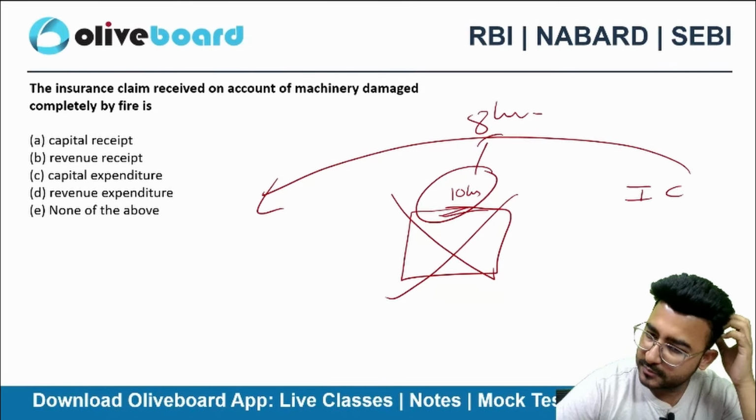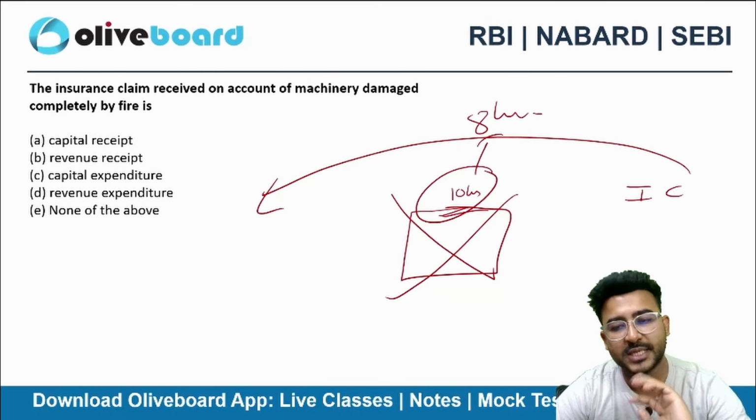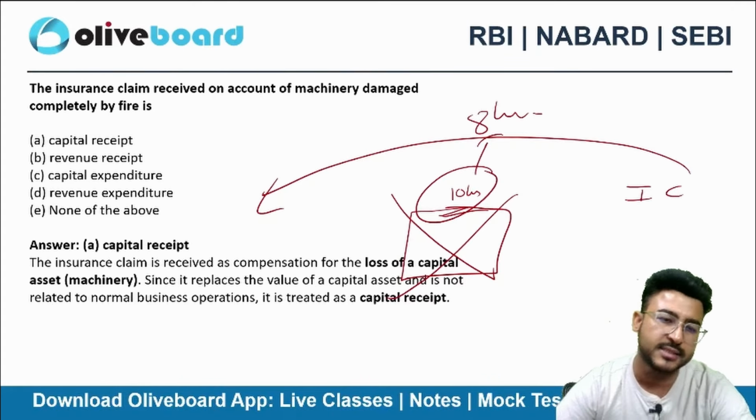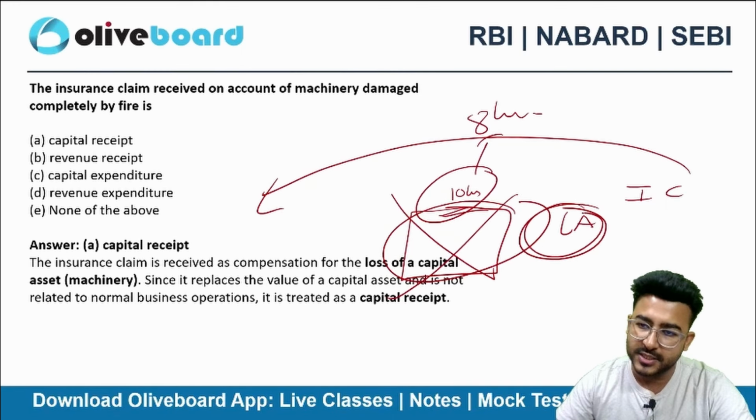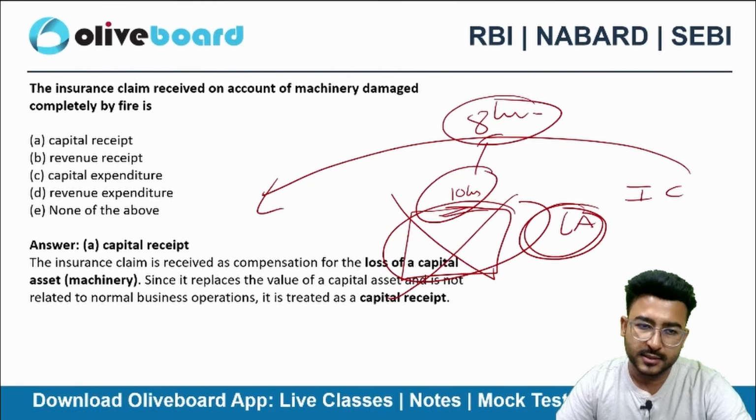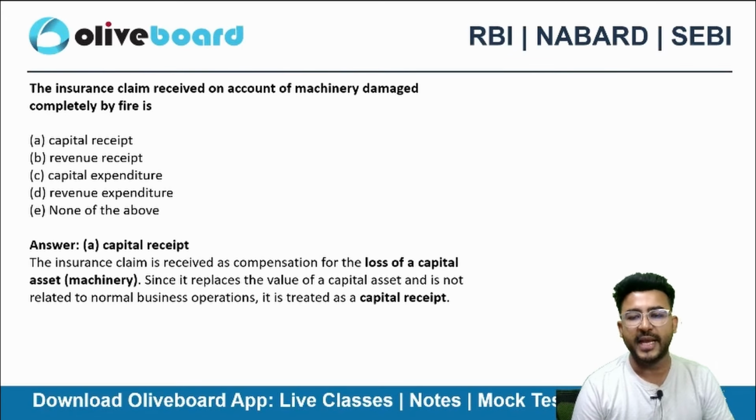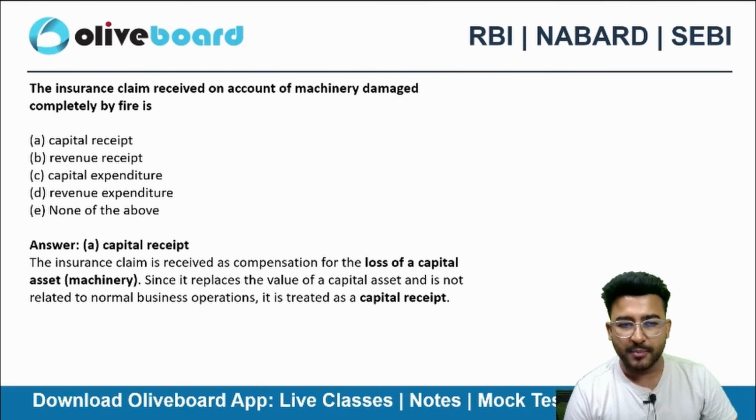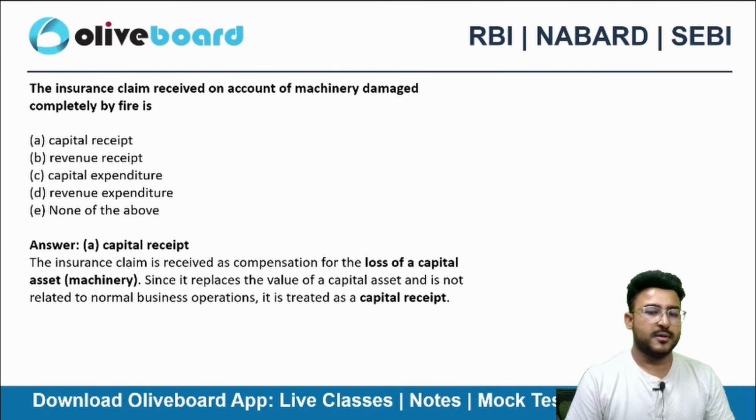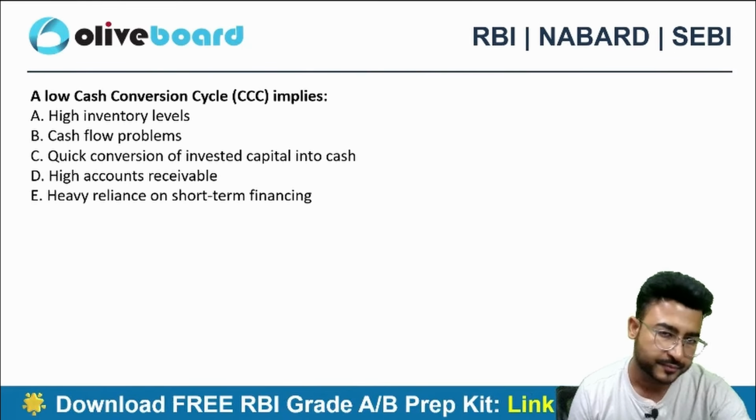What is this? Capital receipt, revenue receipt, capital expenditure, revenue expenditure, none of the above. The correct answer is capital receipt. Obviously, this machine is a capital asset. Against this machine, I'm getting 8 lakh rupees. This will be treated as a capital receipt. Why? Because machinery was my capital asset. So I'm receiving that amount as a compensation, and this compensation will be a capital receipt here.